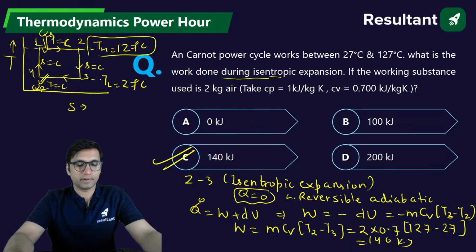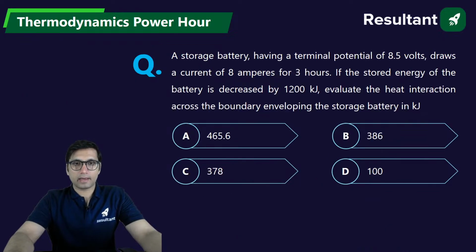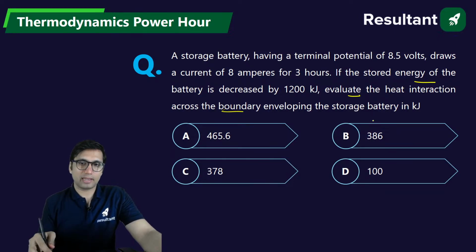All right, next question. A storage battery having a terminal potential of 8.5 volt draws a current of 8 ampere for 3 hours. If the stored energy of the battery is decreased by 1200 kilojoule, then evaluate the heat interaction across the boundary enveloping the storage battery.